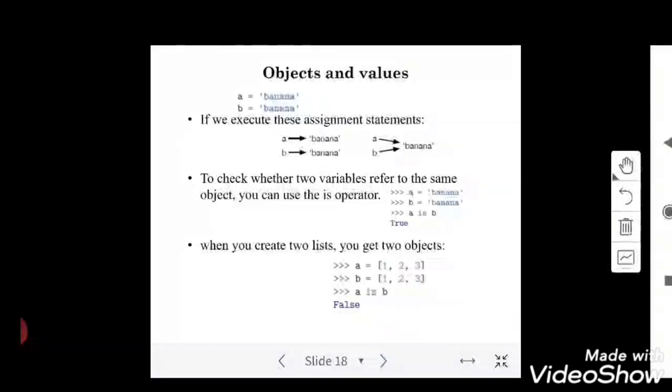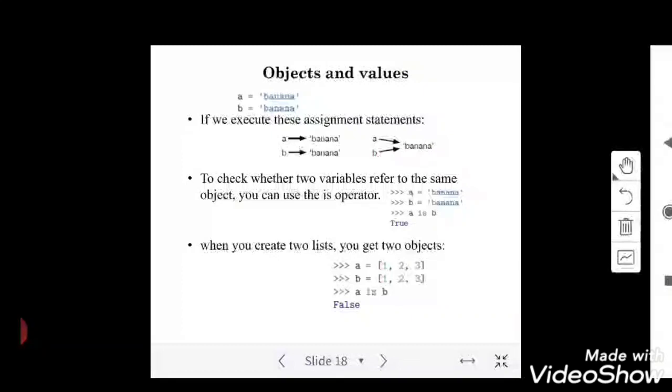And next, objects and values. As we know the meaning of object and the meaning of value, here, if I try to hold two values with variable names, for example a equal to banana and b equal to banana, a is an object holding banana separately, and b is an object holding banana separately.